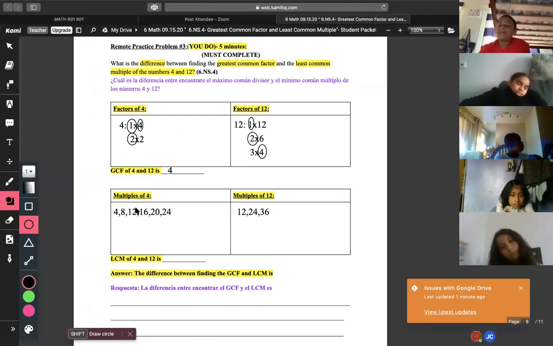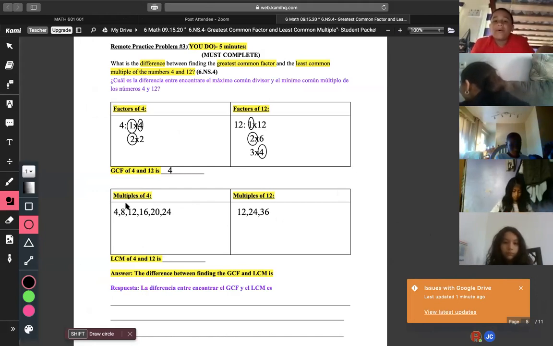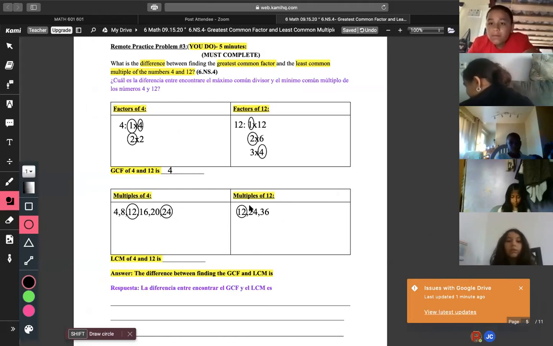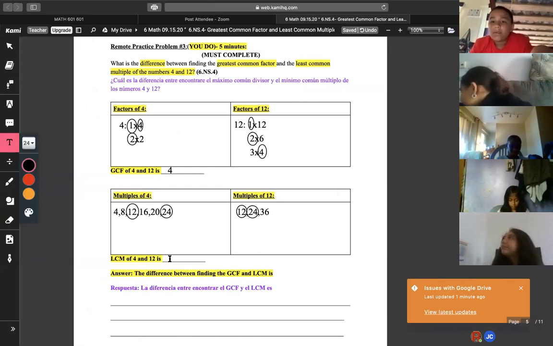I can see it. All right, so what is the common that they share? 4, 8, 12, 16, 20, 24, or 12, 24, 36? Which one of these two do they share in common? They both have 12 and 24. Good, right? 12 and 24. Now, what is the LCM? Remember, the L stands for what? Least, right? So, which one is it? The least.